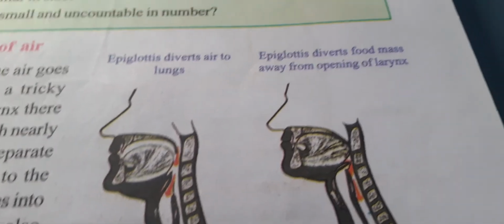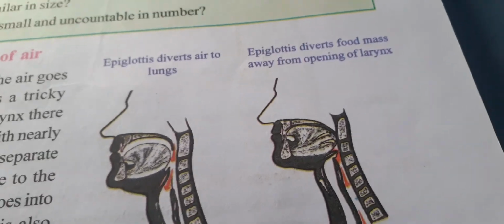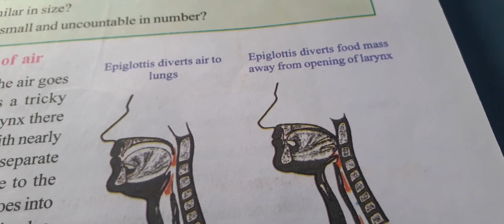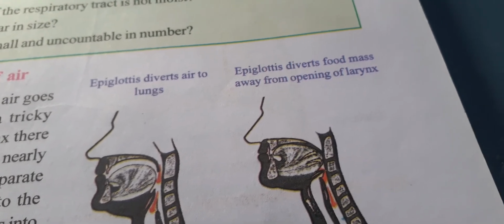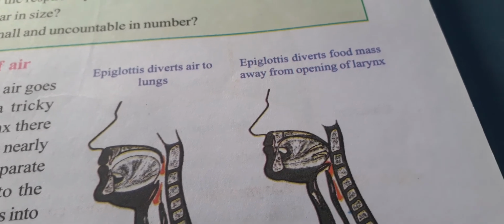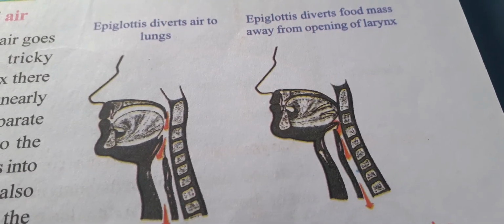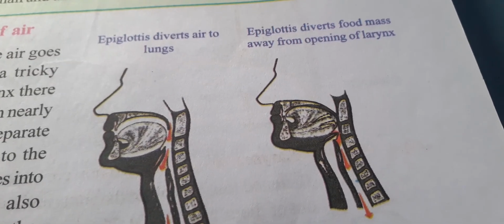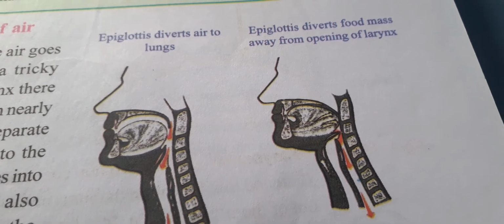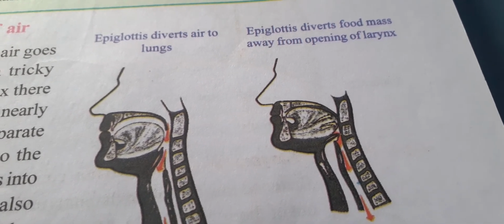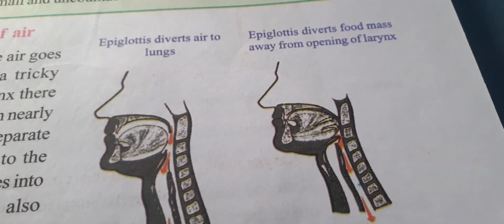It is also important that the food does not enter the tube through which air goes into the lungs. The air passes through this tube. The food must not enter this tube. If the food enters this tube, it leads to a severe problem.